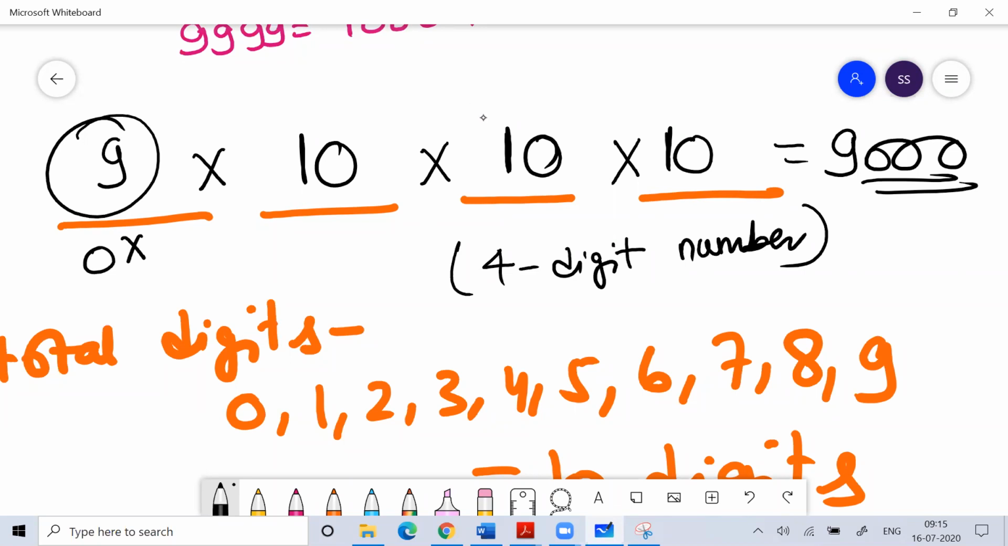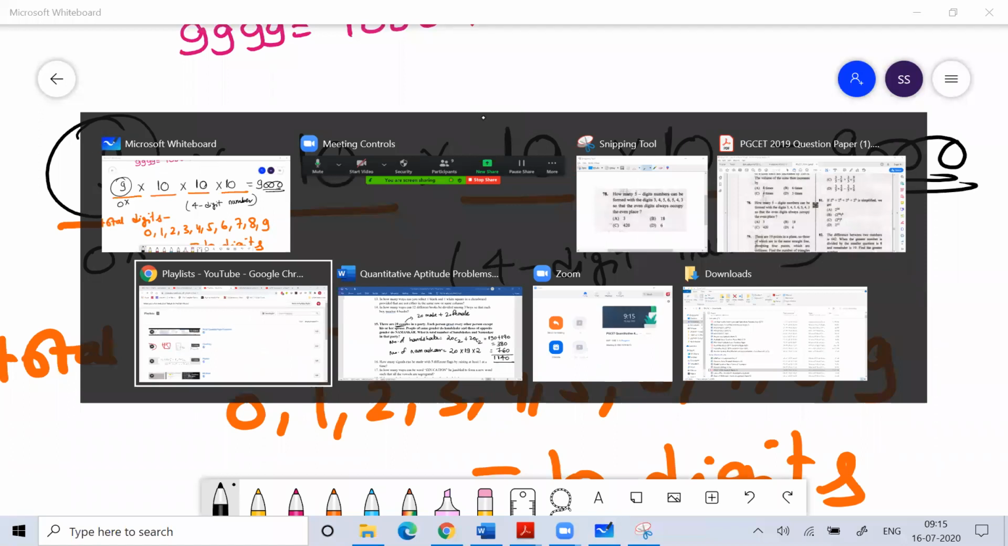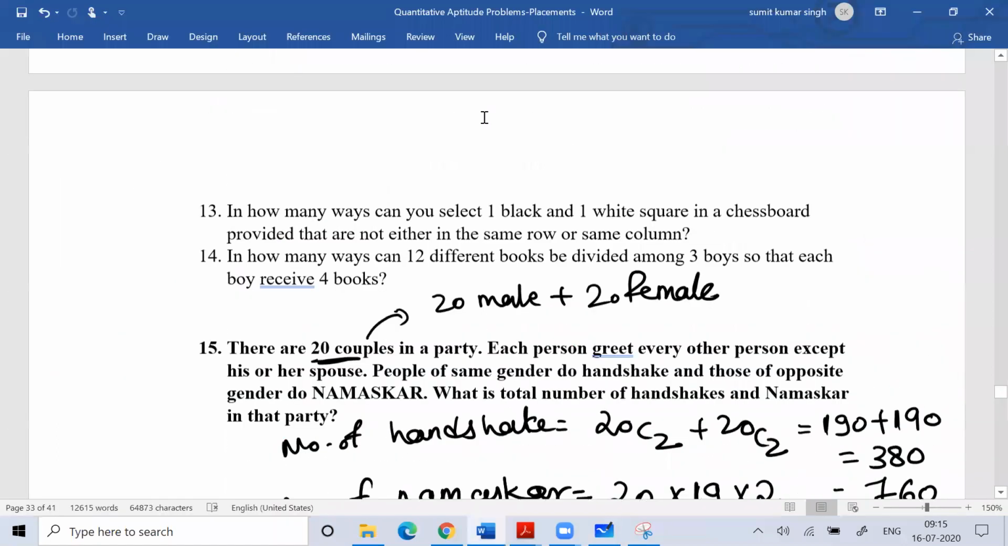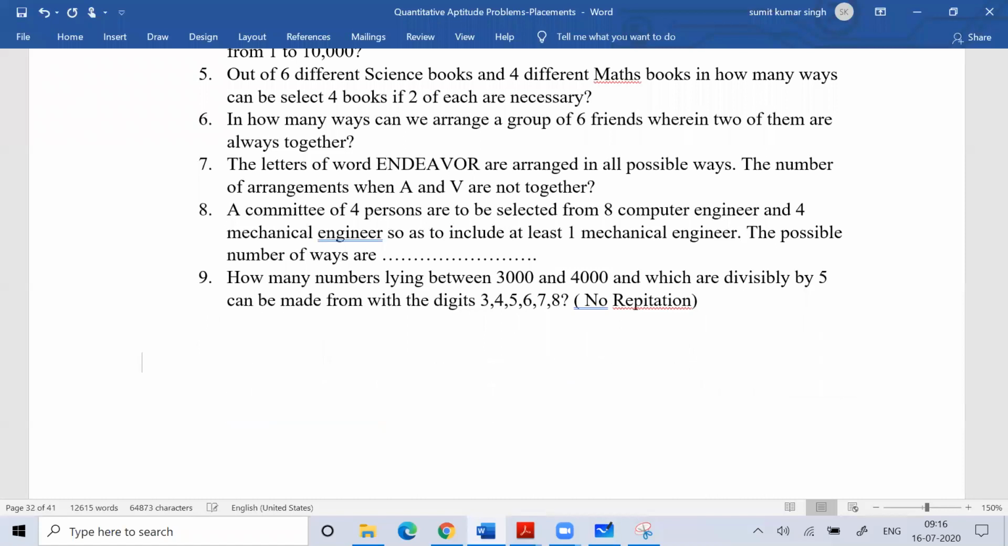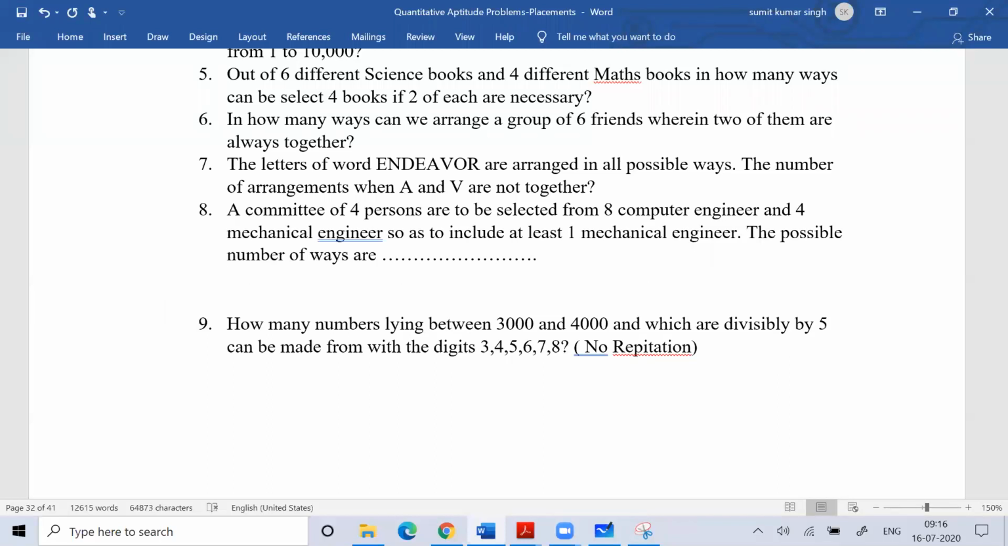Based on this, you will get a lot of numericals when you are solving questions in aptitude exams. You get a lot of questions. So if you have basic understanding, you can easily solve the question. Like if you can see this question number 9: how many numbers lying between 3,000 and 4,000 which are divisible by 5 can be formed by the digits 3, 4, 5, 6, 7, 8?